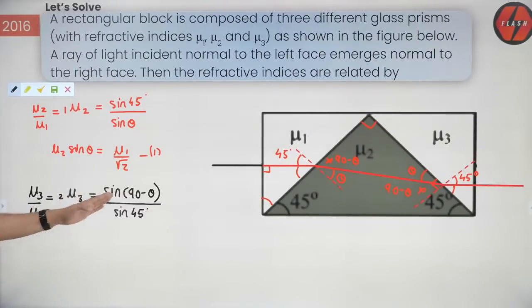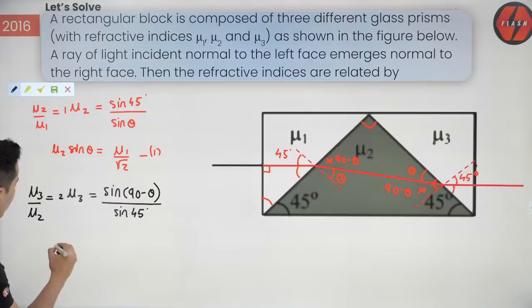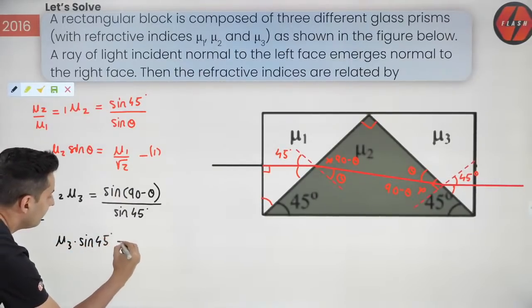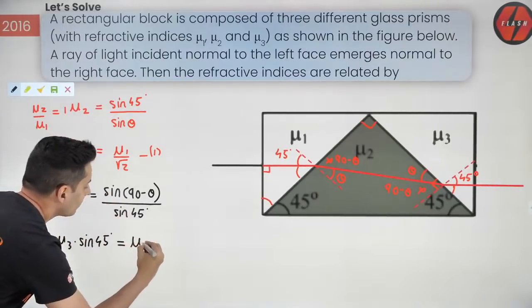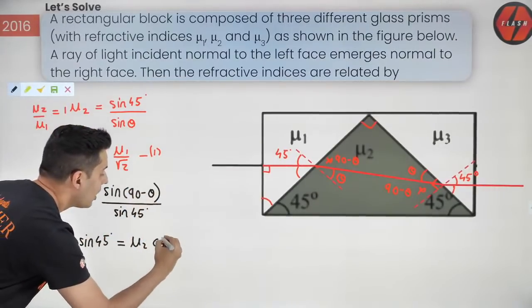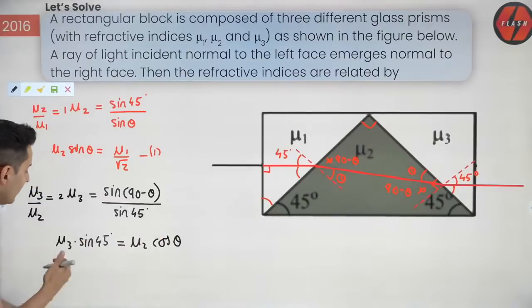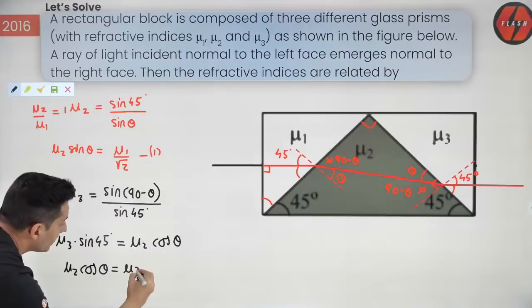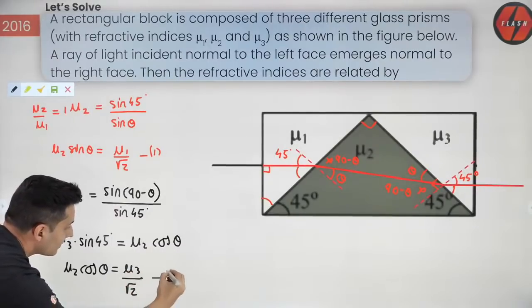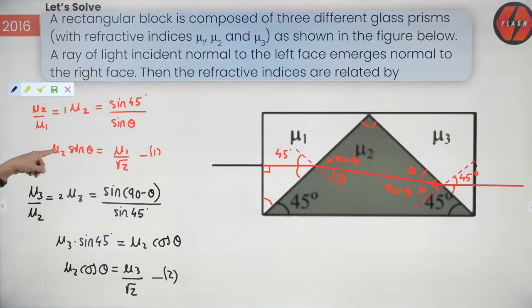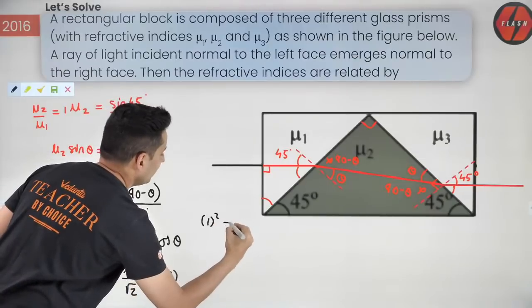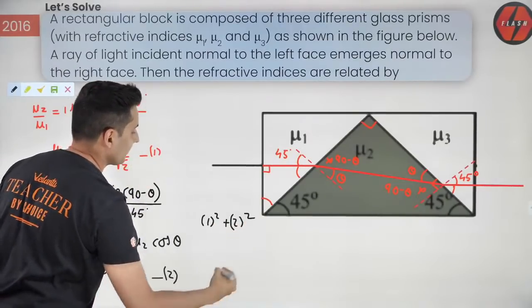Now just rearrange this. So it will become mu 3 into sine 45 will be equal to mu 2 into sine of 90 minus theta, which is cos theta. Just shift it over here. So you will get mu 2 cos theta is mu 3 divided by root 2. This is equation 2. I have mu 2 sin theta and I have mu 2 cos theta. What do I do, guys? Obviously square 1 and 2 and add them.